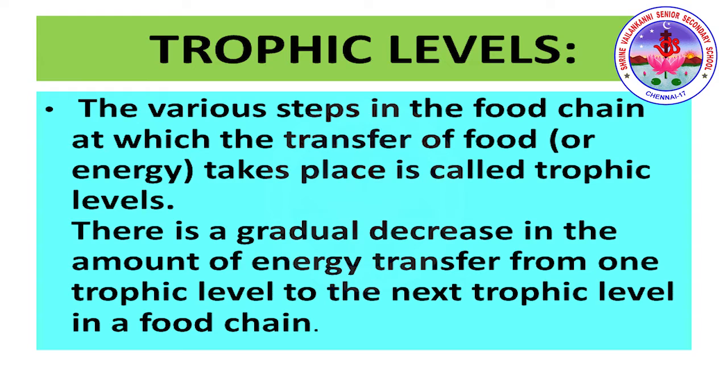Last session we studied about the producer, primary consumer, secondary consumer and tertiary consumer. These are the steps that are followed, right? The steps where the energy is transferred are called trophic levels. The various steps in the food chain at which the transfer of food or energy takes place are called trophic levels. There is a gradual decrease in the amount of energy transferred from one trophic level to the next trophic level in a food chain.